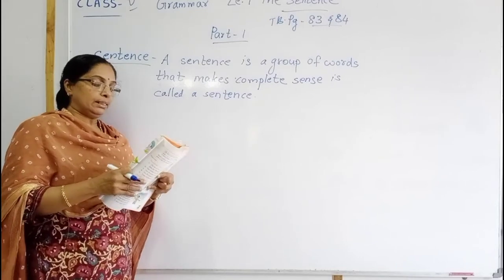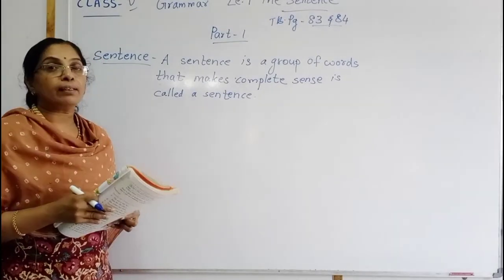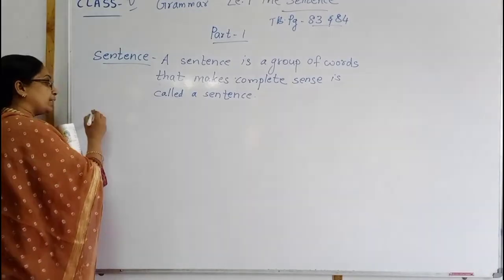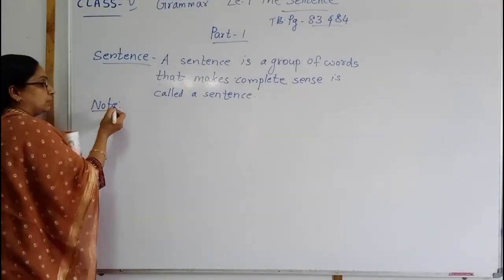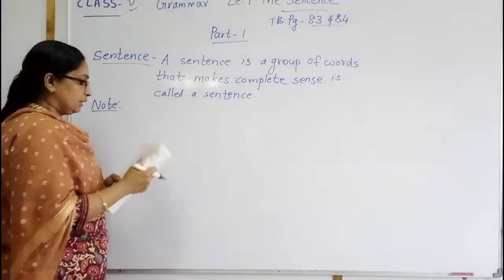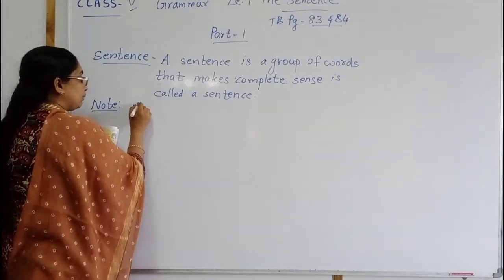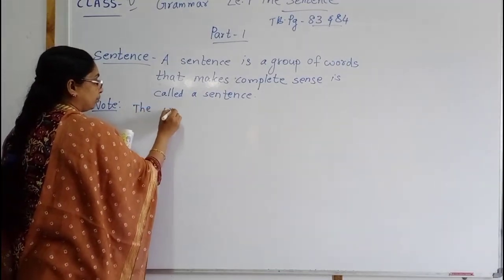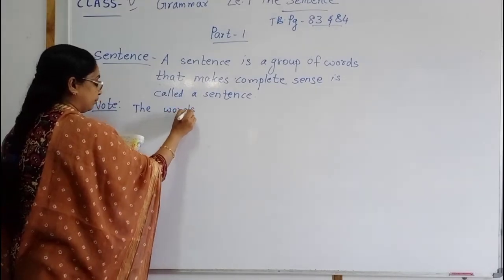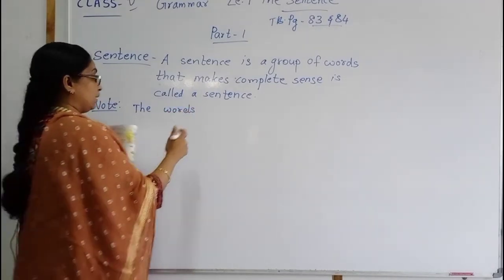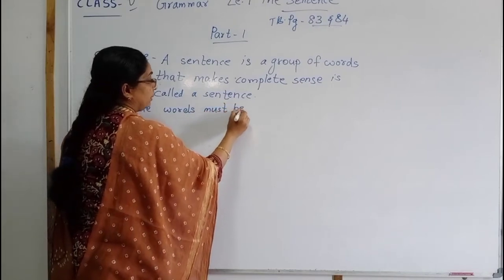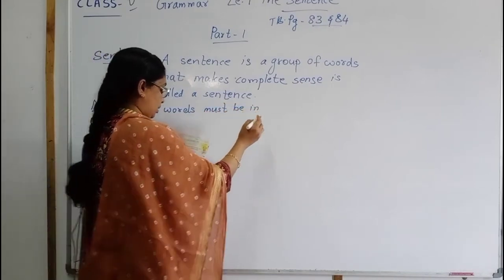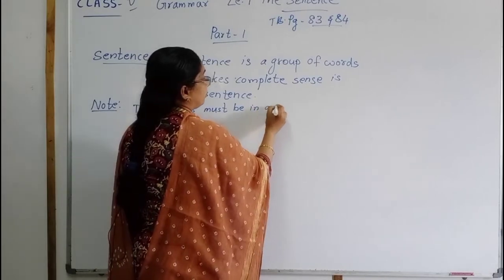Then there are some rules for a sentence. When we are writing, we should follow some rules. These are important, children. The first one is the words must be in a proper order.